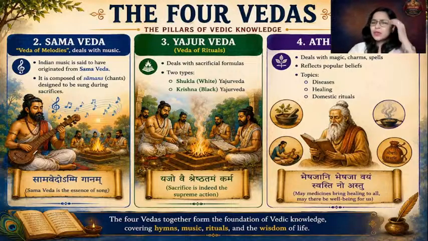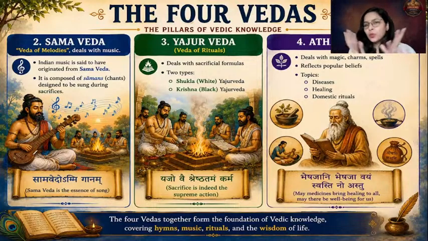Basically, there must have been a thinking that if good spirits exist, then bad spirits might be existing. So certain tantra mantras were given in the Atharva Veda to get rid of evil spirits. Magic, charms, spells are mentioned in it. Apart from that, Atharva Ved also mentions common diseases, how to treat them, and common domestic rituals. So it's a comprehensive Veda which deals with medicines, healing, and day-to-day rituals.